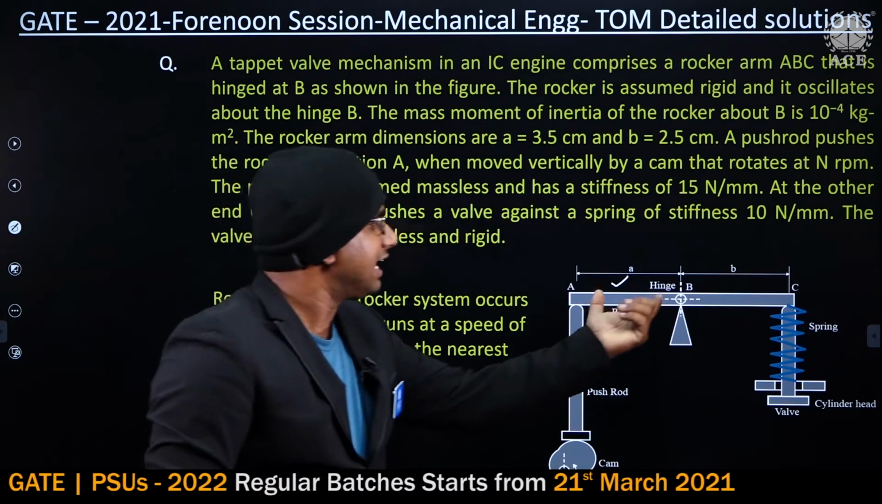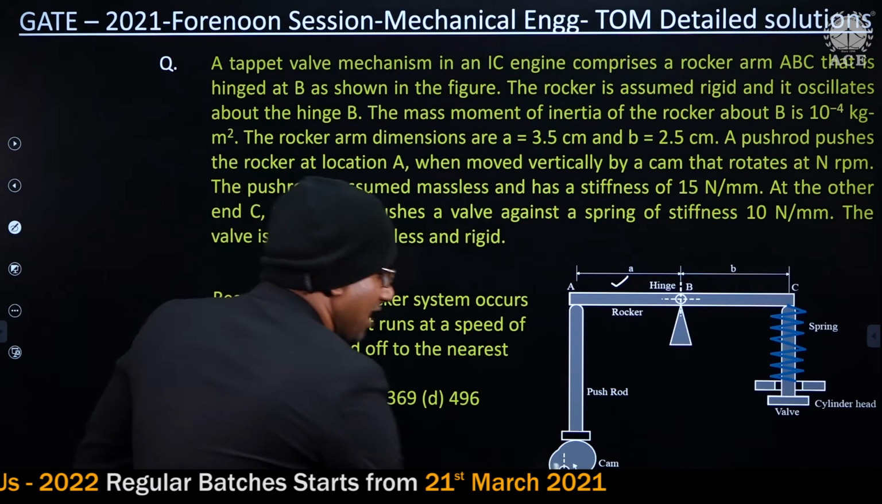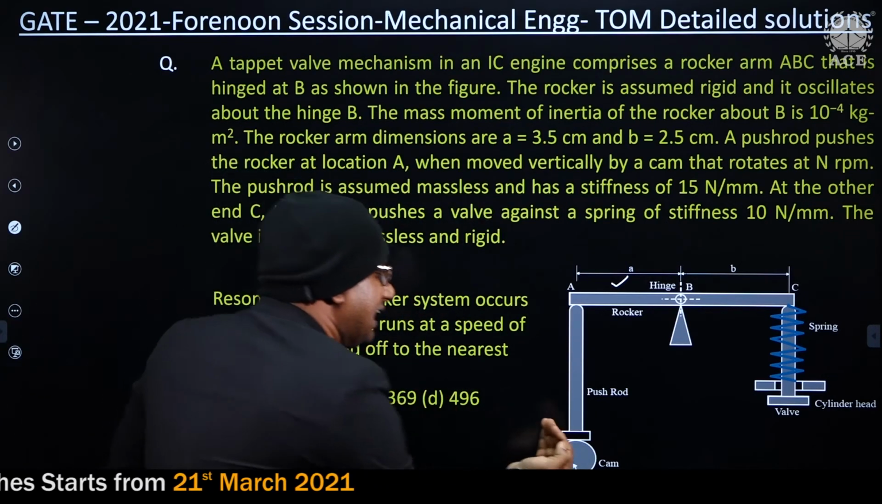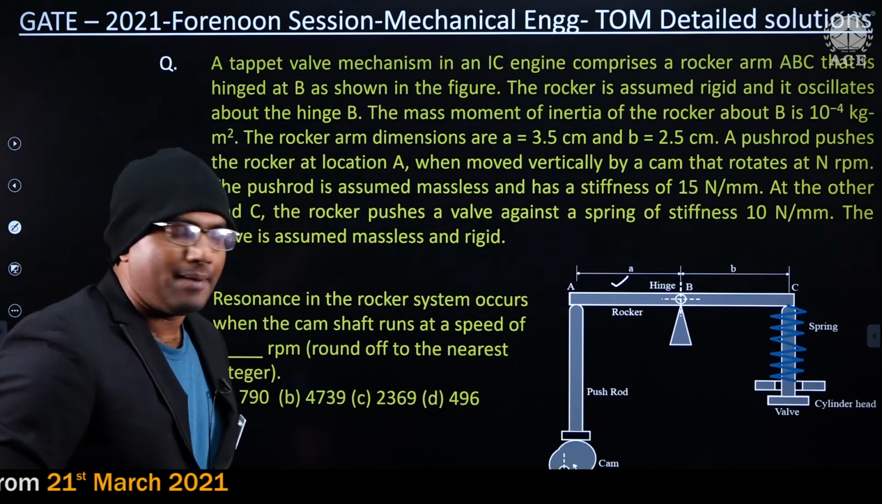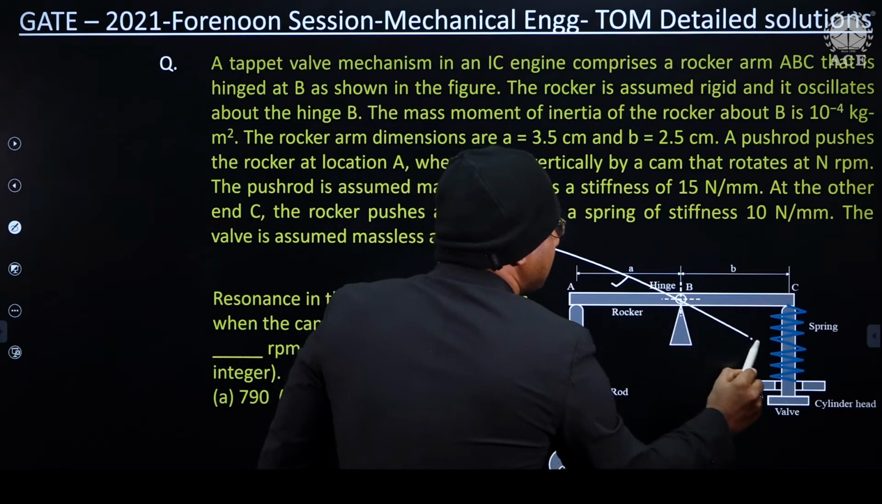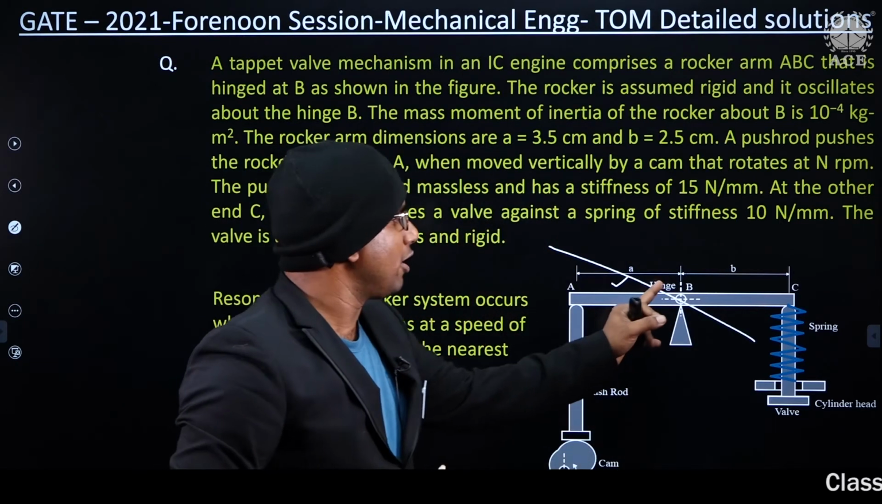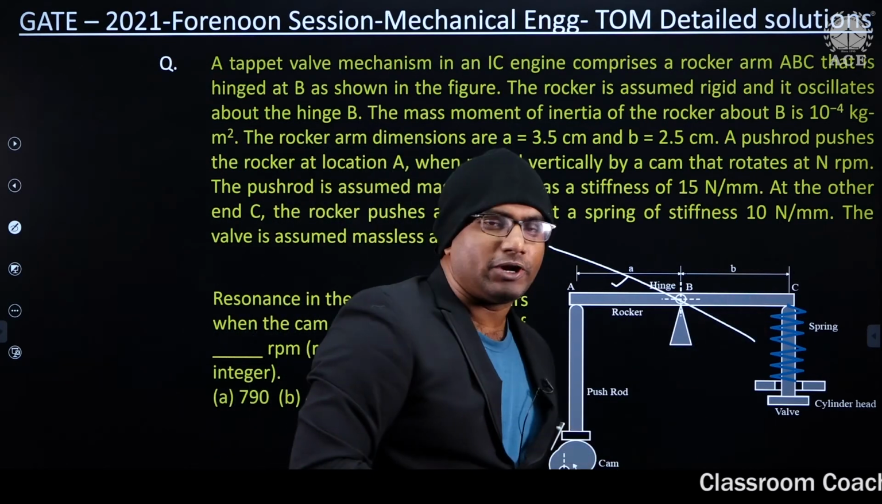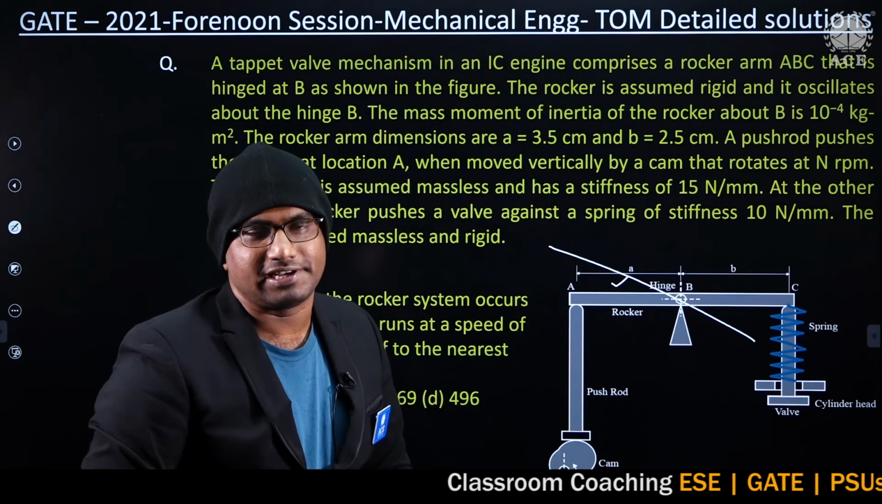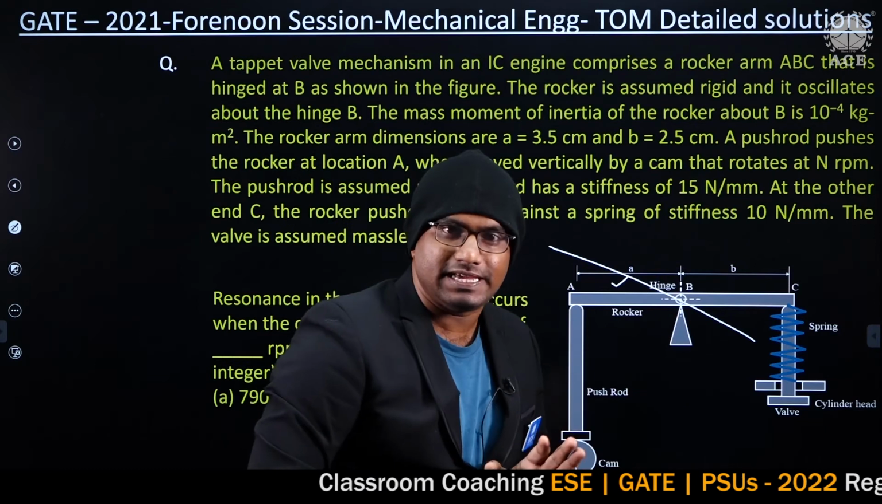But how does the rocker get the motion, guys? Here I have a cam. When the cam rotates, what is going to happen? It pushes the push rod. Because it pushes the push rod, your rocker rotates about this point B, and at point C it is pushing the valve against a spring.